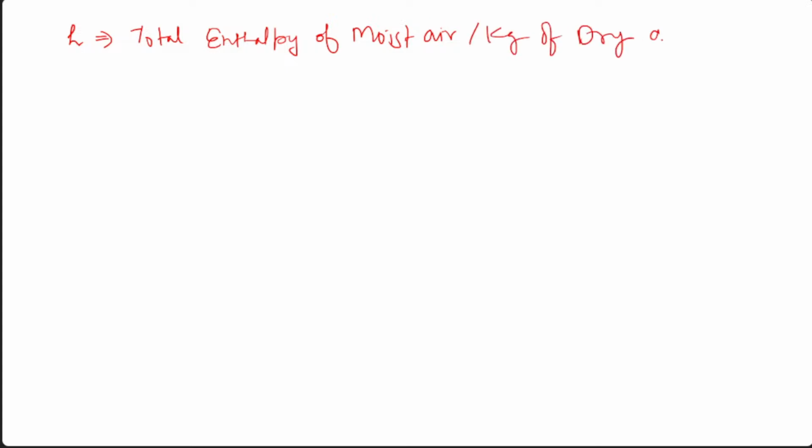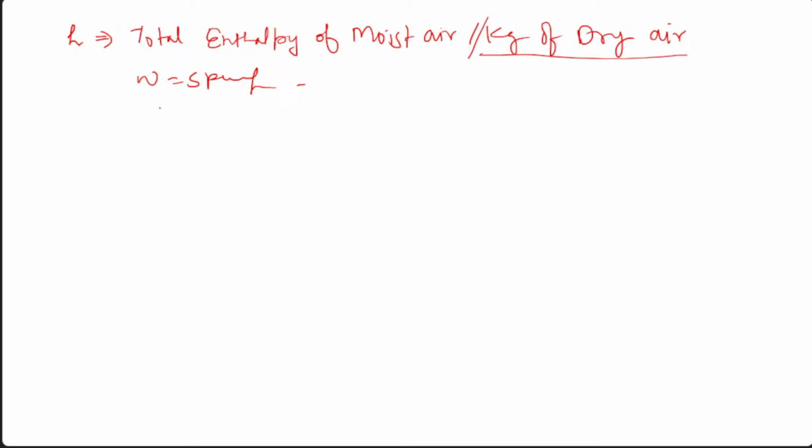Now, what is H? This is not specific humidity. This is the total enthalpy of moist air per kg of dry air, because this is the fixed part. This is per kg of dry air. And what is omega? Omega is the specific humidity. You know it.